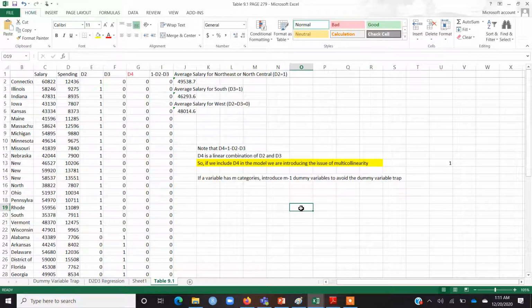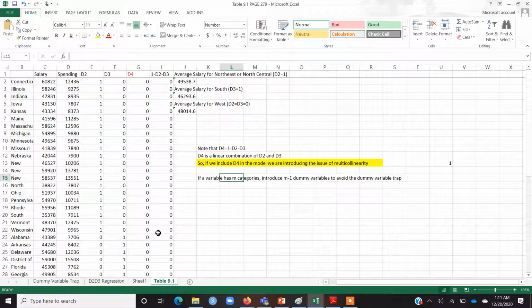Like if the dummy variable is gender, and suppose that currently we focus only on male and female, then there are 2 categories of gender here, male and female. So how many dummy variables should we introduce? Only 1. So the general rule is, if a variable has m categories, then you should introduce m minus 1 dummy variables to avoid the dummy variable trap.